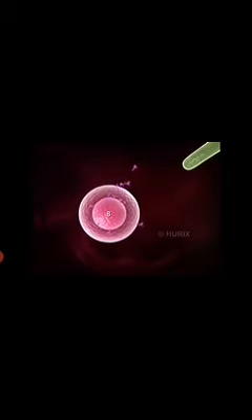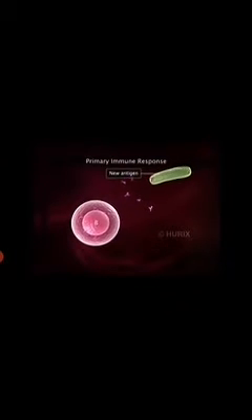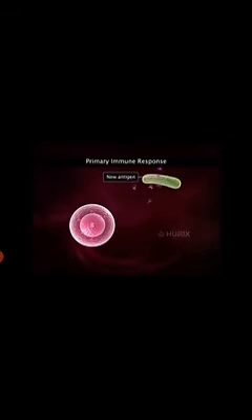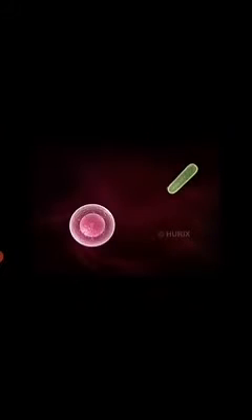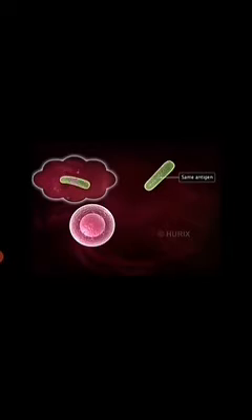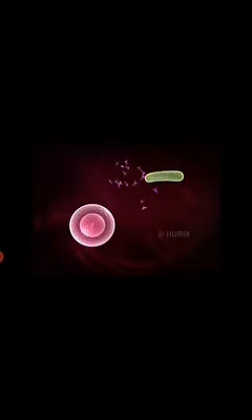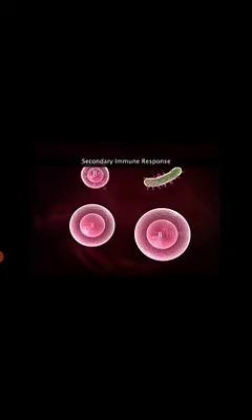When the body encounters an antigen for the first time, it generates an immune response against that antigen. This response is called a primary response and is of low intensity. But the next time the body encounters the same antigen, the body recognizes it and generates a stronger immune response, called the secondary response or anamnestic response. The immune response generated by the body is of two types: antibody-mediated, also called the humoral immune response, and cell-mediated immune response.